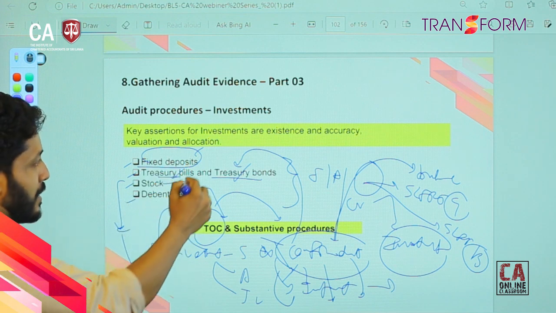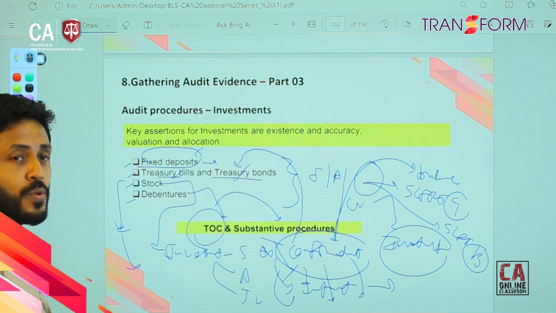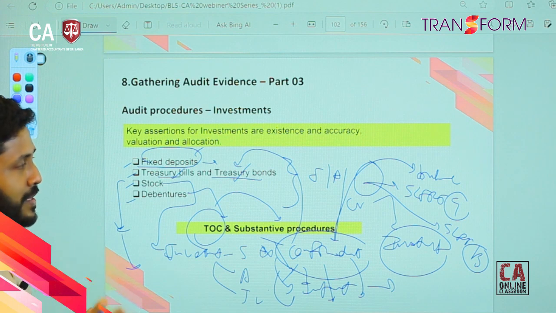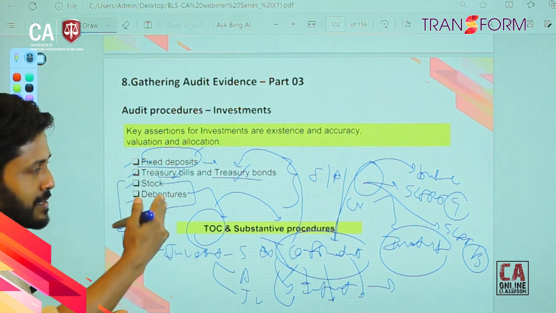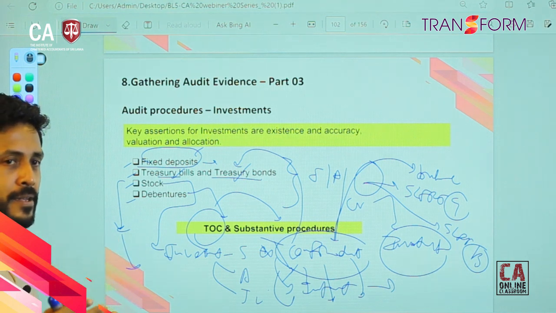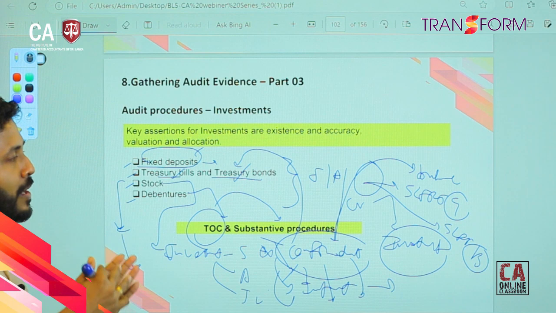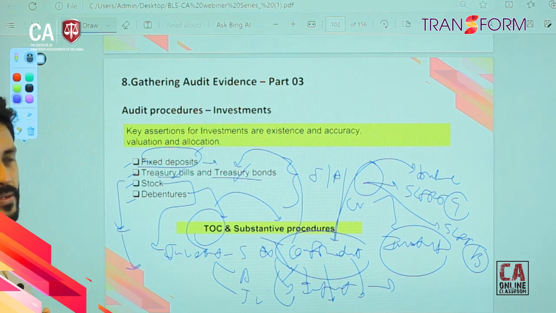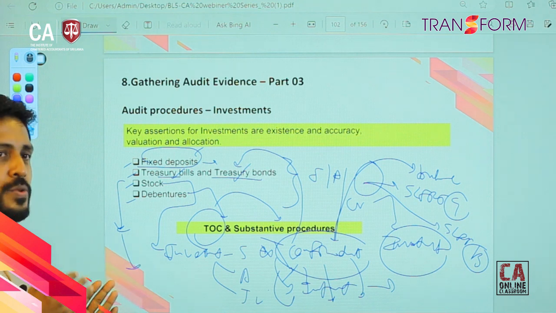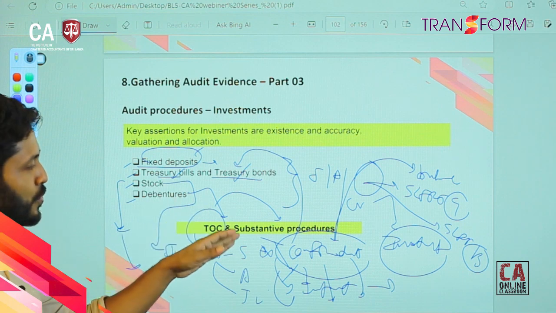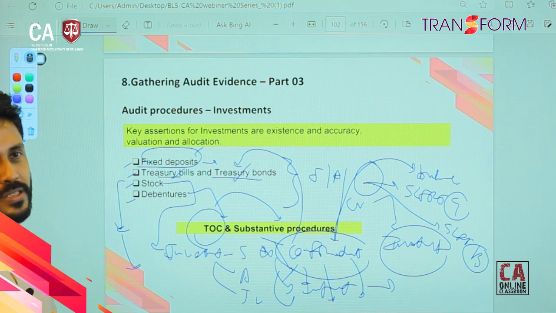They have a risk rating, and based on the risk rating you have to do the impairment. So then you have to comply with the SLFRS 9 and SLFRS 13 requirements. Disclosure should adhere to that. The management is responsible for that. The auditor, you have to cross check those requirements. So then after completing all those things, you can ensure the balance. Basically the request is you can do it through a full substantive approach.